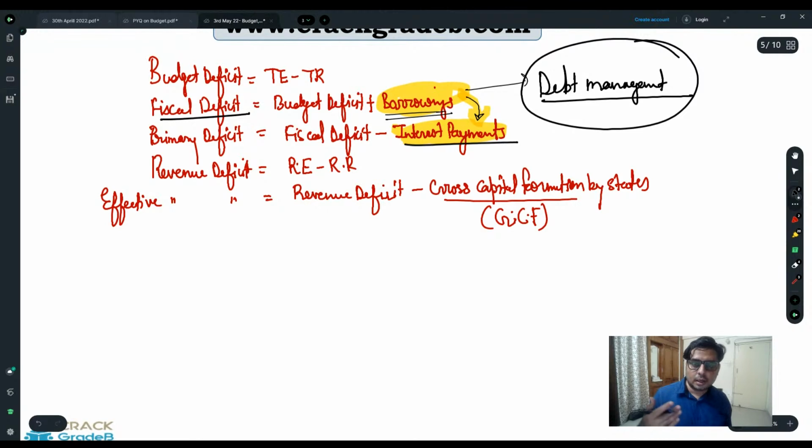Interest payments, debt to GDP ratio, your economic growth, all these things.